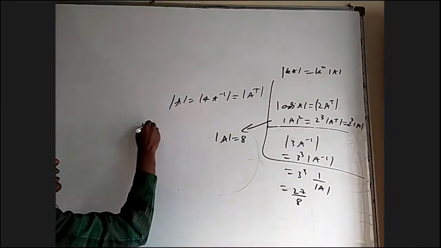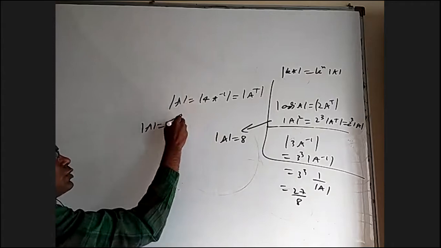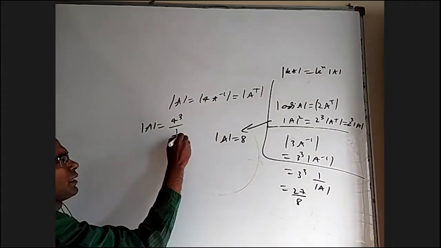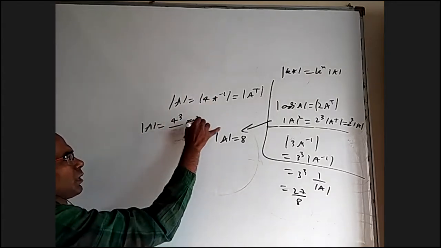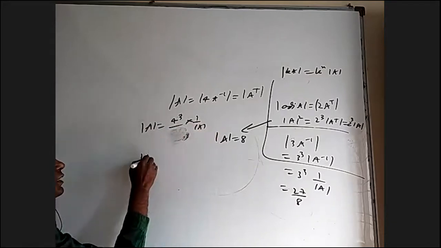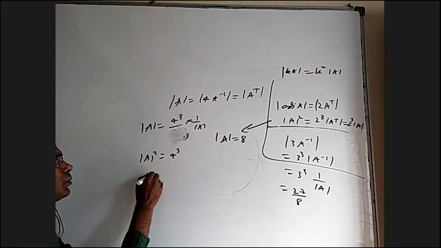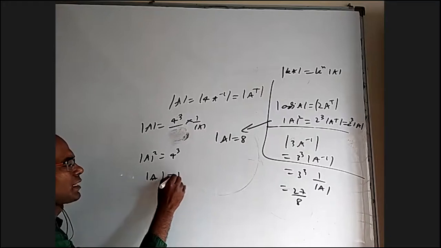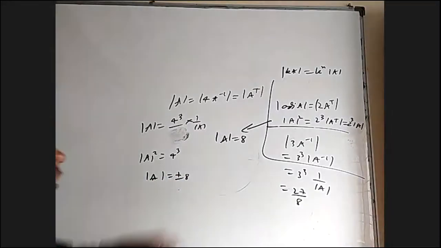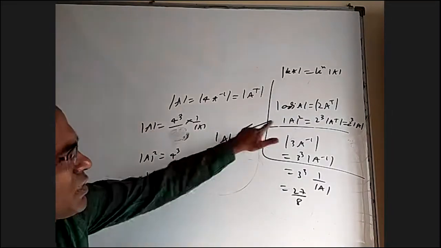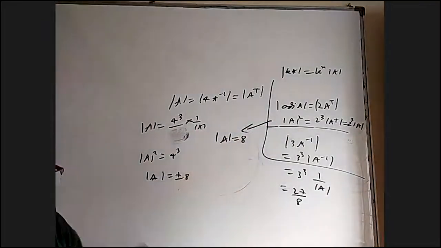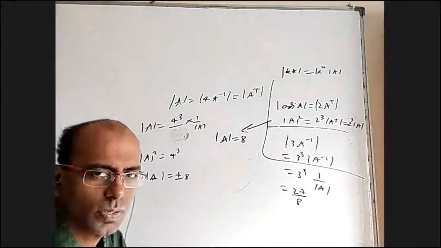Coming to this, det A, this is 4 cube. Det of A inverse is 1 by det A into 1 by det A. Bring it here, you will get det A whole square equal to 4 cube. Det A can be plus or minus 8 here. This is giving det A plus or minus 8, but this is straight away giving det A equal to plus 8 only, not minus 8. So that's it, plus 27 by 8.